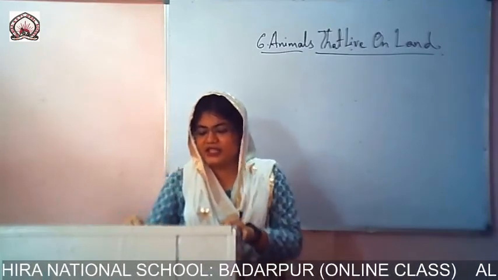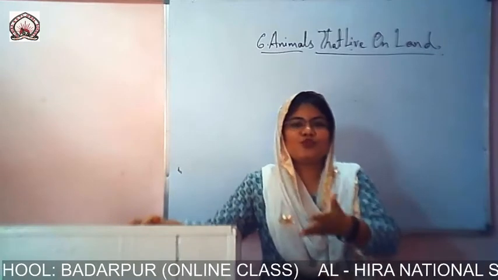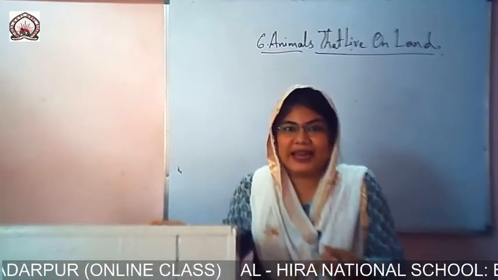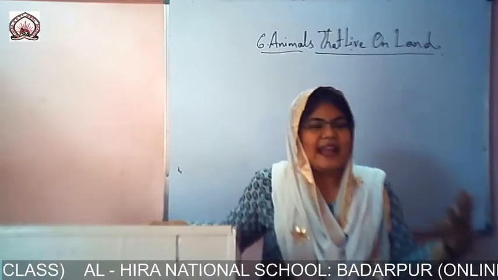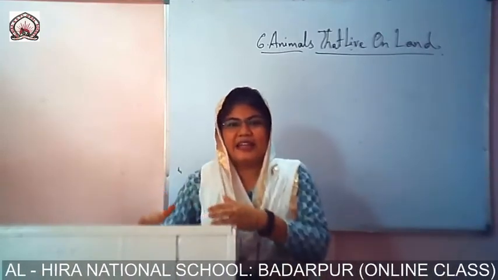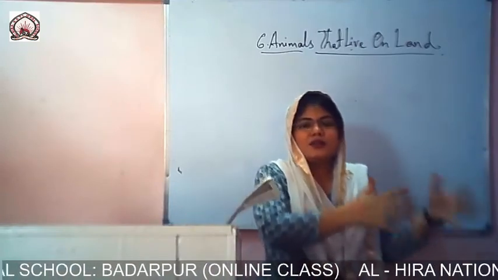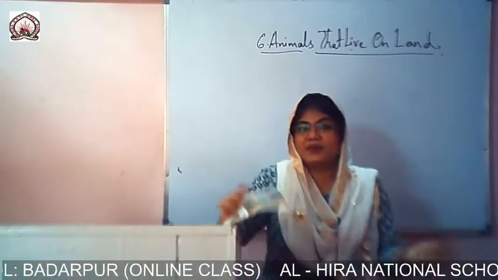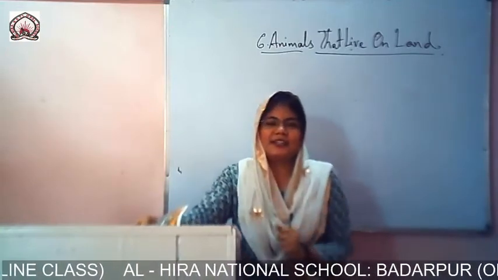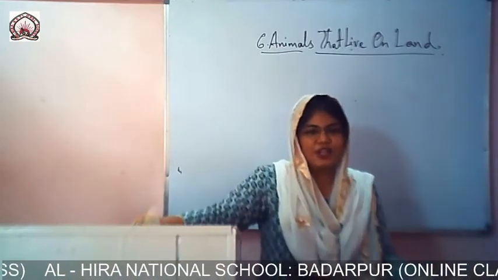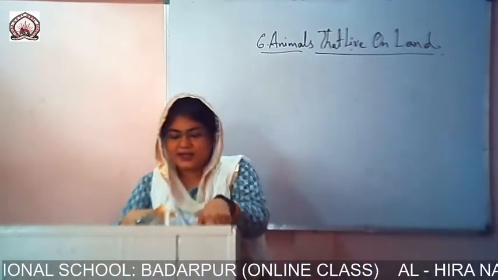Lions, tigers and cheetahs look like big cats. You have seen cats. Most of you have a cat as a pet animal in your home. So if you see the cat and if you see the pictures of a tiger, they look similar. They belong to the same family. So that is why it is said that tiger is the auntie of cat. It is said to be auntie of cat because it looks similar to cat, but the size is quite bigger.